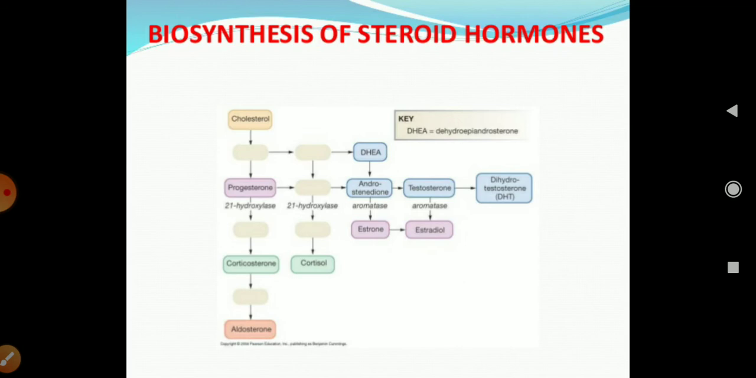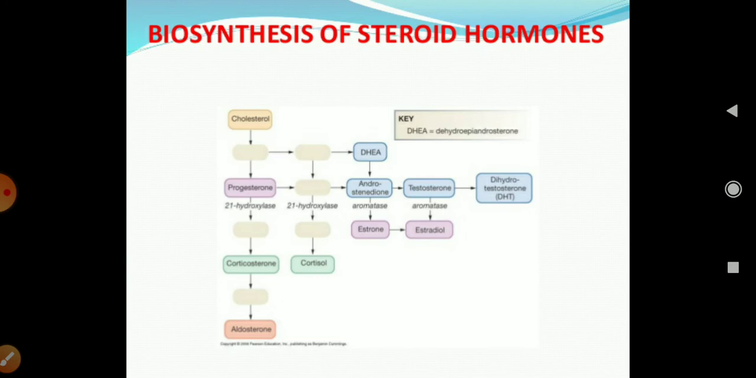So the biosynthesis of steroids: you can see here all the steroids are synthesized from cholesterol. Here you can see the structure, the synthesis process from cholesterol. First it is converted into progesterone, then it is converted into corticosterone, and then it will convert into aldosterone, which is a hormone. Next, 11-hydroxylase converts it into cortisol.